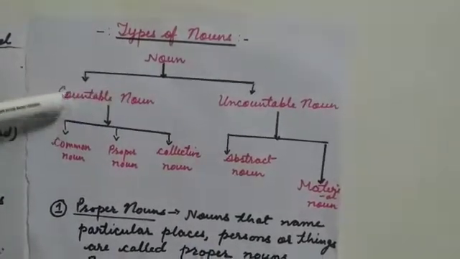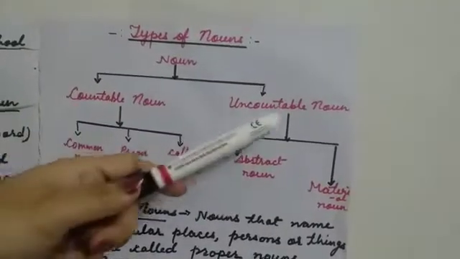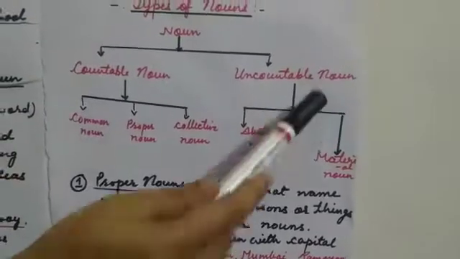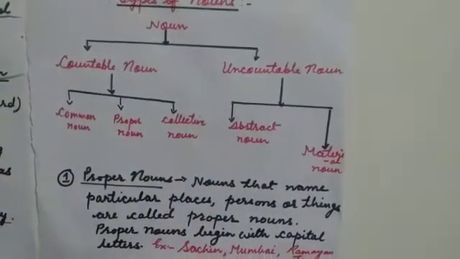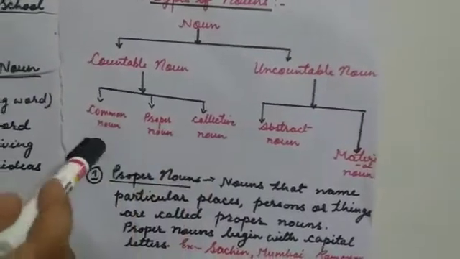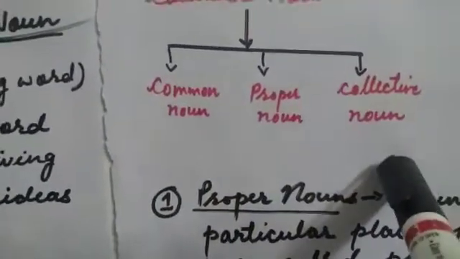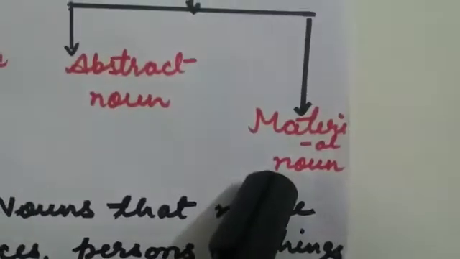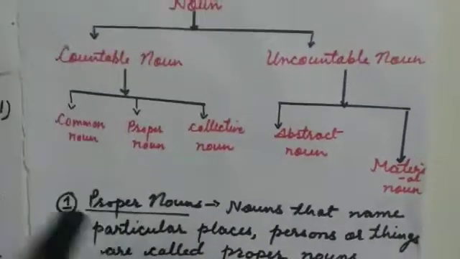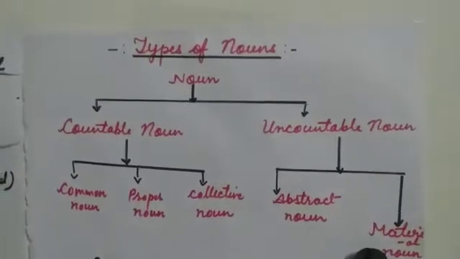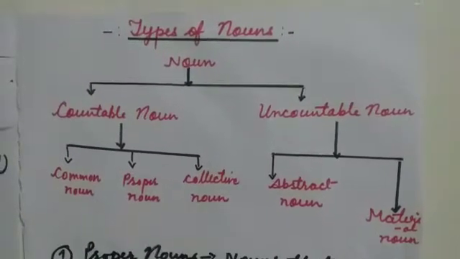Noun can be divided into two parts, countable noun and uncountable noun. Countable noun can be counted and uncountable noun cannot be counted. Again, countable noun can be divided into three parts, common noun, proper noun and collective noun. Uncountable nouns are also divided into two parts, abstract noun and material noun. So in this way we have five types of noun: common noun, proper noun, collective noun, abstract noun and material noun. So now let us explain all these one by one.